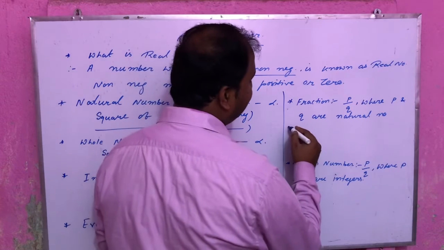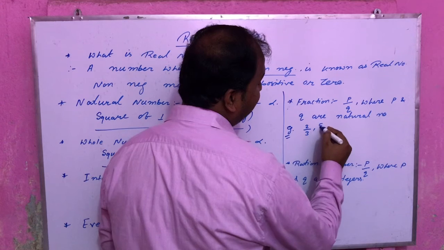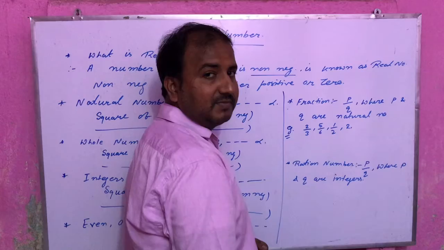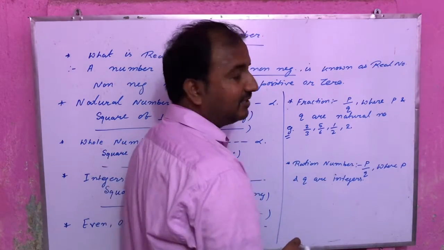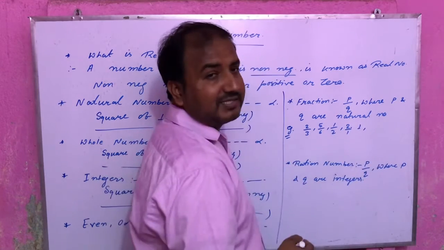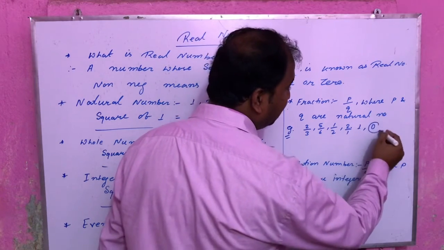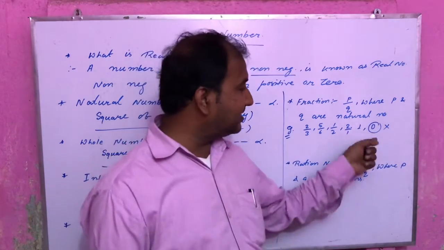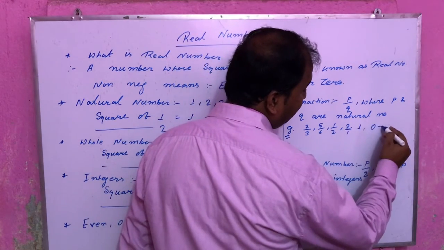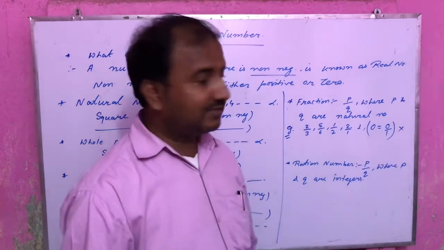If we go through examples of fraction, you can write 2 by 3, 5 by 6, 1 by 2. If you write only 2, this is also what? Fraction. 2 means what? 2 by 1. If you write 1, this is also a fraction. If you write 0, this is not a fraction. Why is this not a fraction? You will say, sir, 0 can be written as 0 by 1. But this is not a fraction.